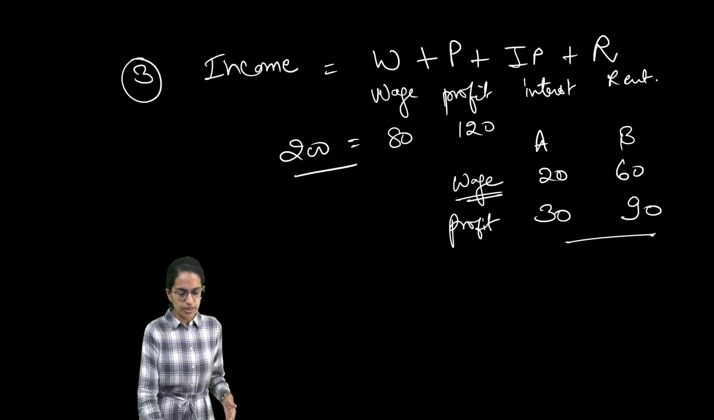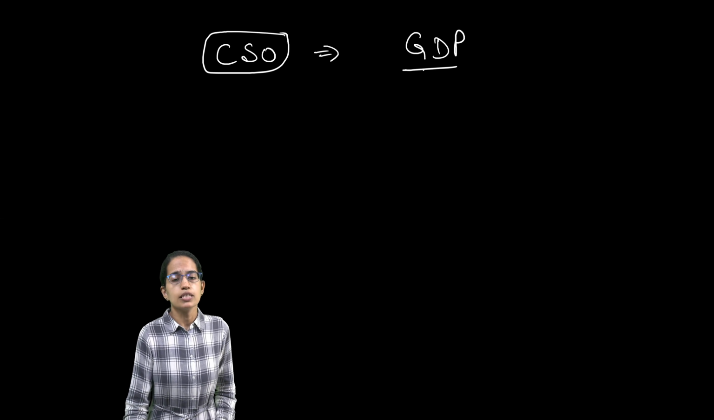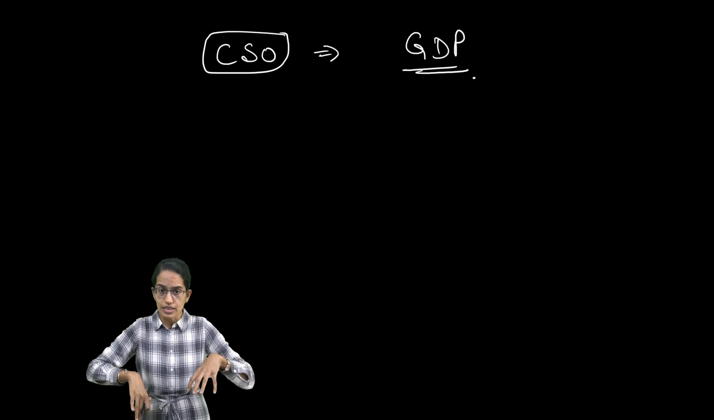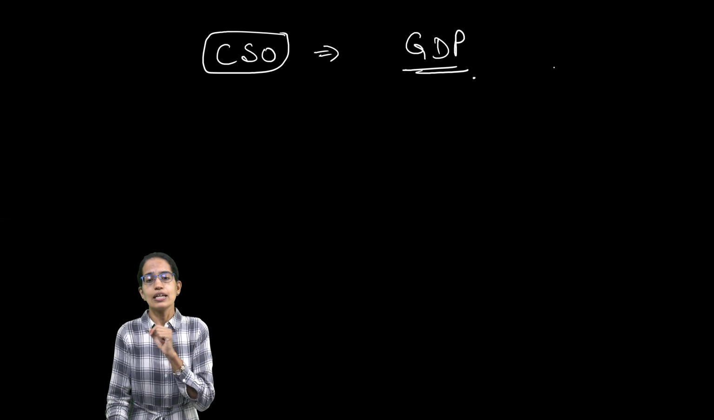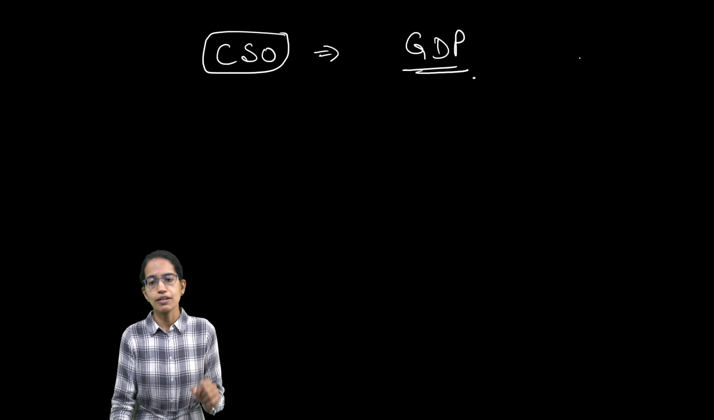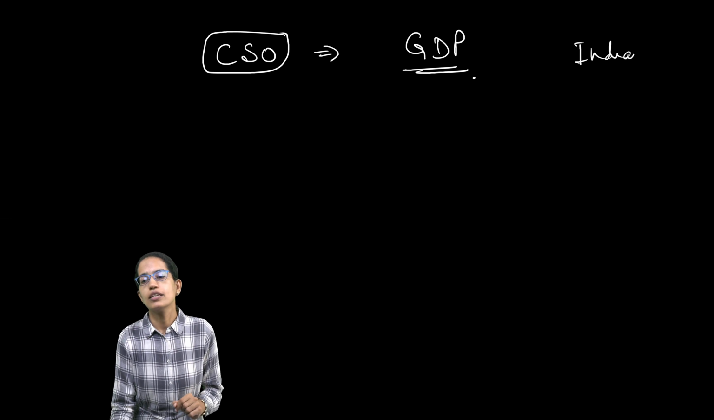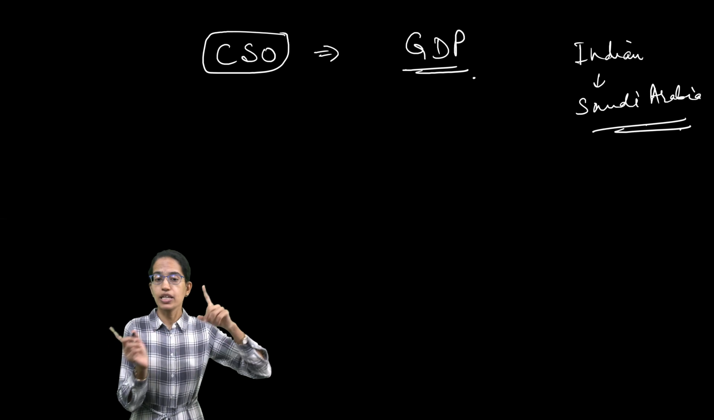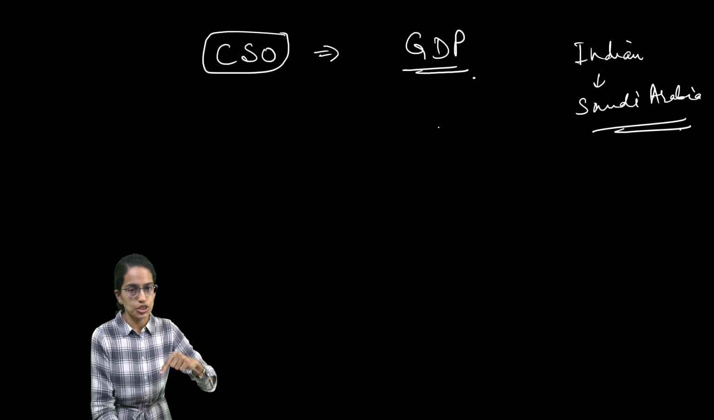Now coming on to the next thing, it's the Central Statistical Office. Now the Central Statistical Office talks about GDP. GDP is the aggregate of goods and services produced within the country. Now when I say it is within the domestic region, that means if an Indian is working in, let's say, Saudi Arabia, right? That contribution of the Indian working abroad would not be counted in GDP.